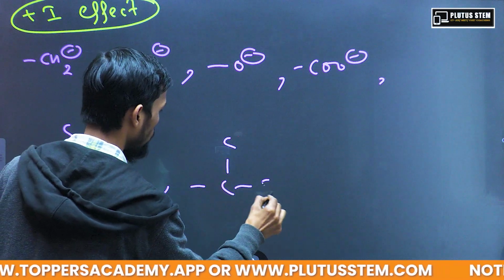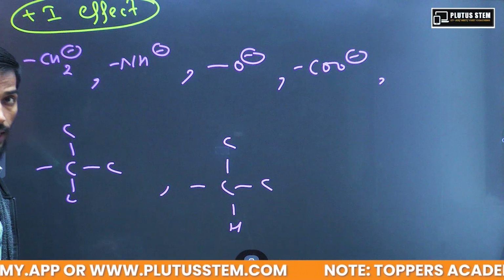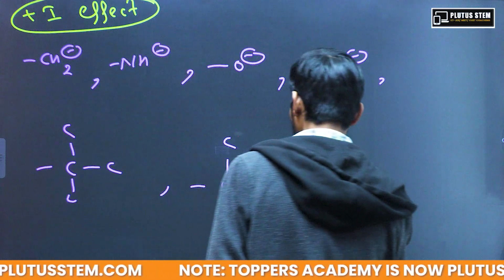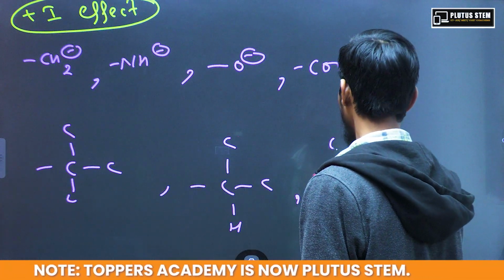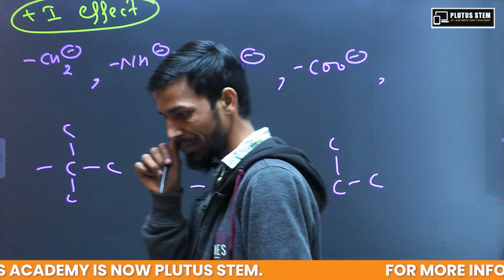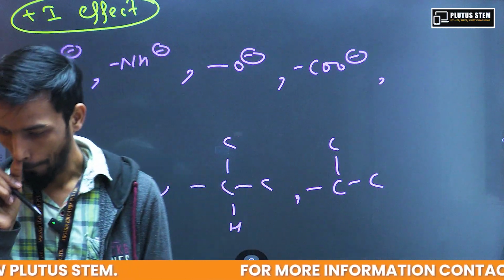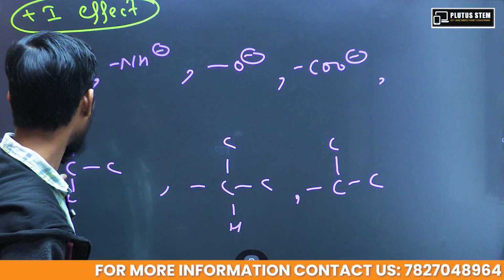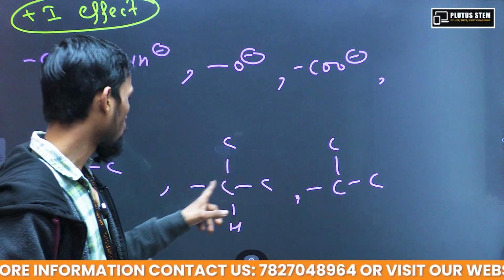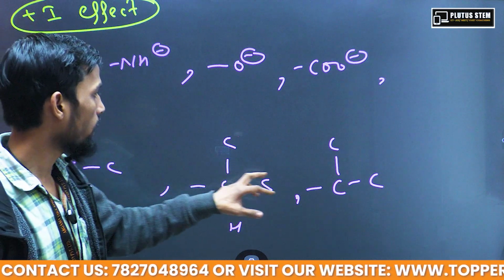After that we will have secondary group. After that we will have primary, like this. This is 1, 2, 3 degree.